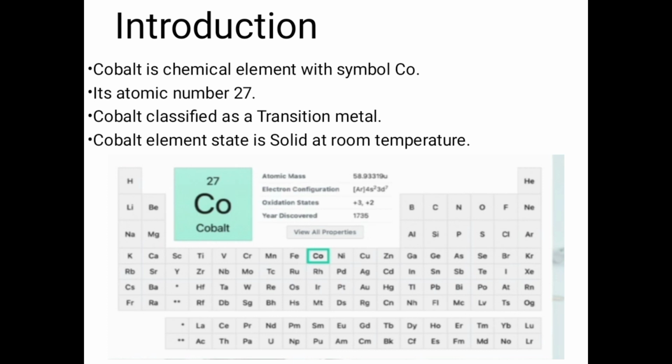What is cobalt? Introduction. Cobalt is a chemical element with symbol Co. Its atomic number is 27. Cobalt is classified as a transition metal. Cobalt's state is solid at room temperature.